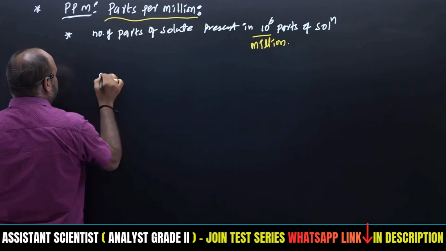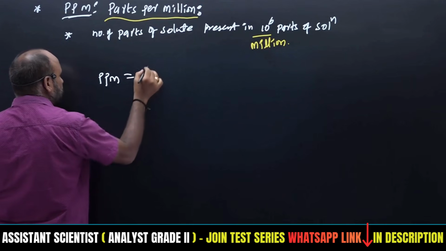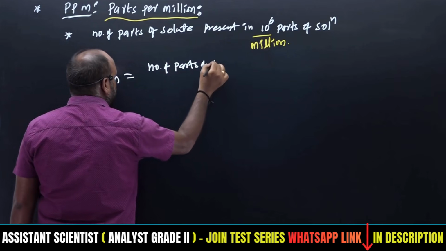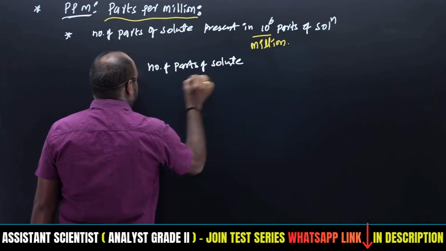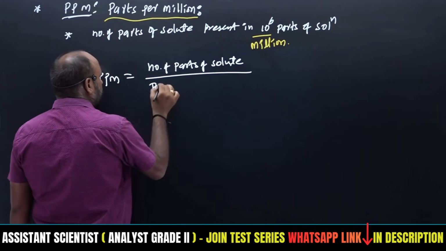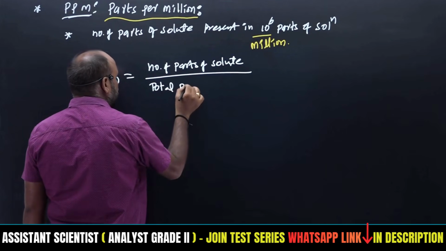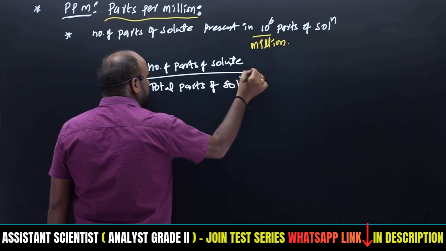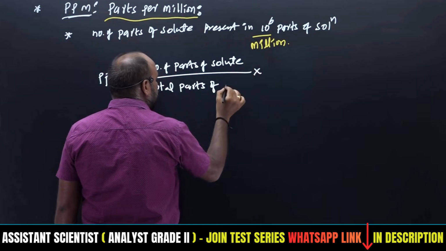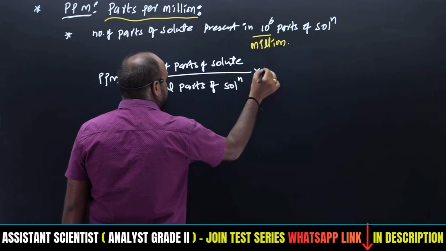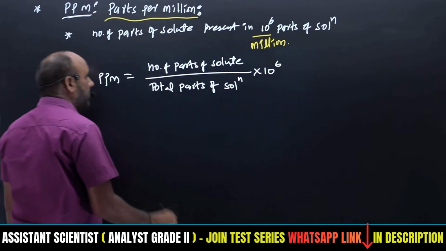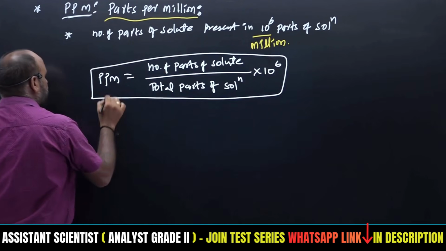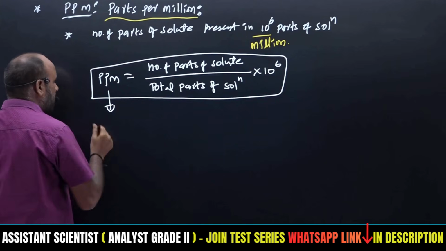So we write parts per million is equal to the number of parts of solute by the total number of parts of solution, multiplied with 10 to the power of 6, that is the million. So this ppm will be used to express the hardness of water.